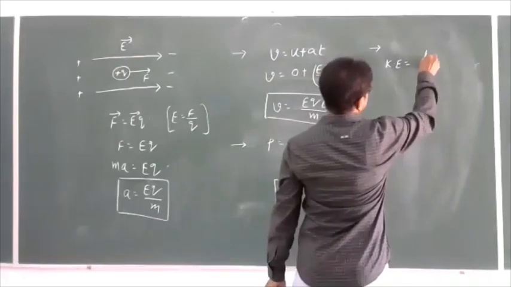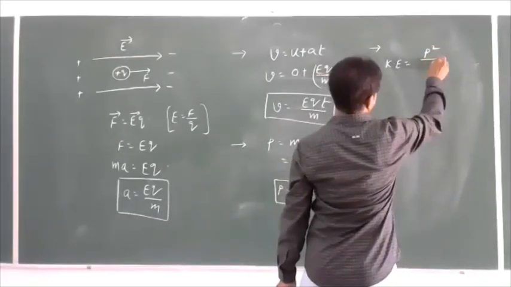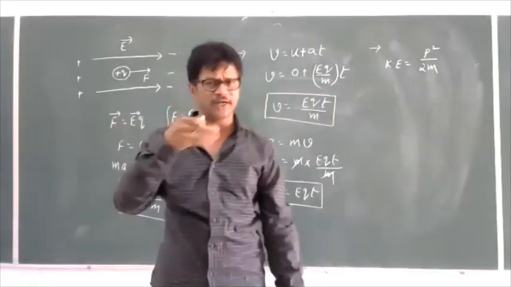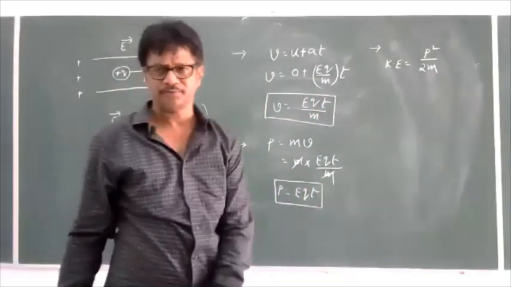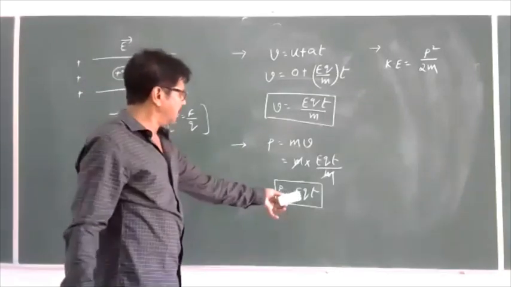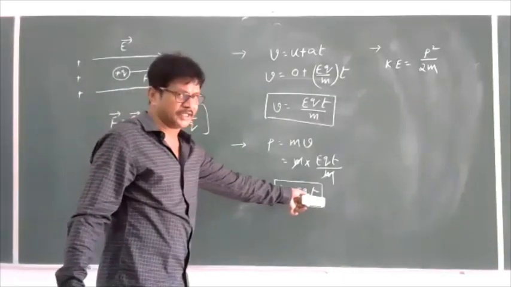Otherwise, in first year we derived it as p square by 2m, which you can also write from mv square; based on that also you can get it, no problem. P square by 2m. What is the p value? EQT.